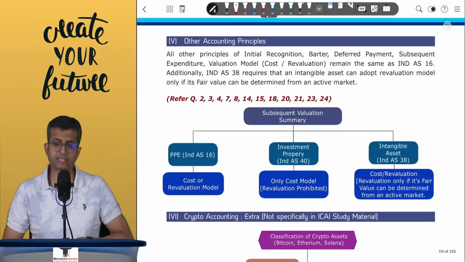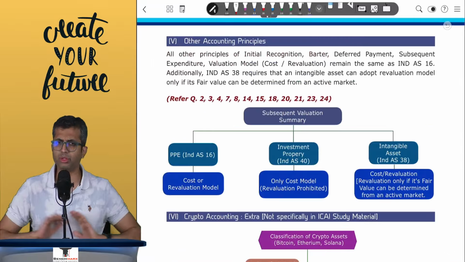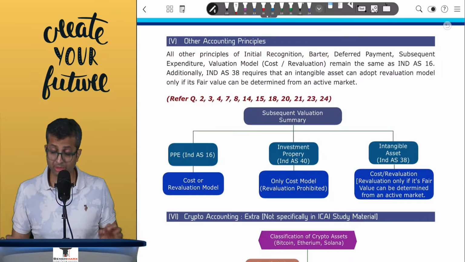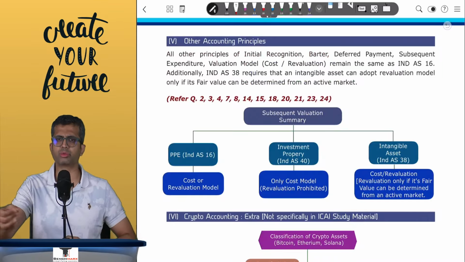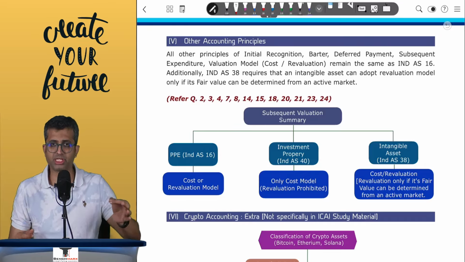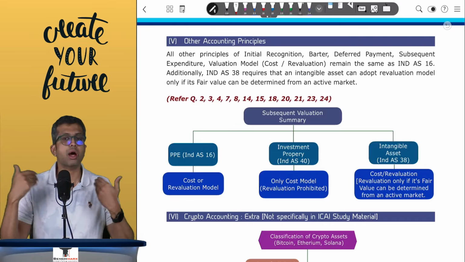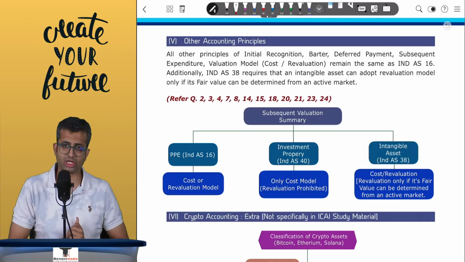Okay. Next, other accounting principles for an intangible will broadly remain exactly the same as that of PP. Like initial recognition for an intangible will be at cost. Cost will include the purchase price plus directly attributable expenses plus non-refundable, non-creditable taxes.